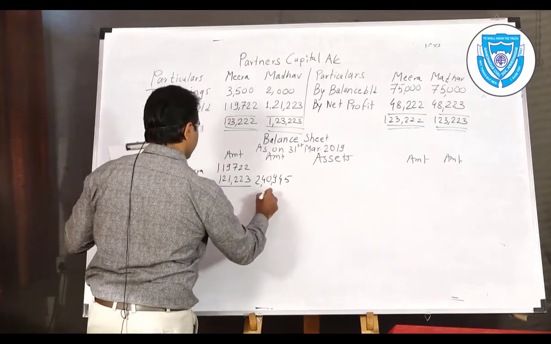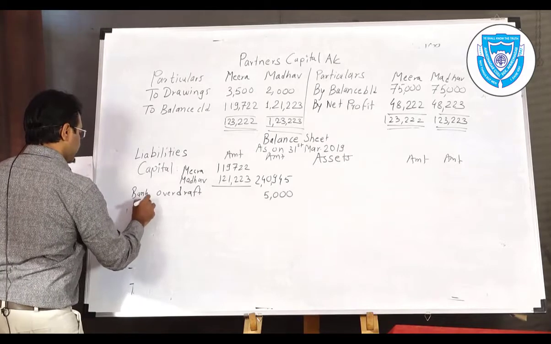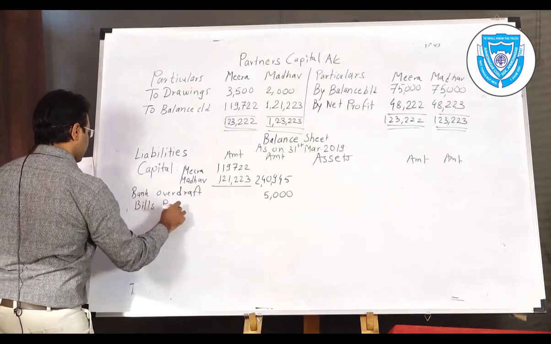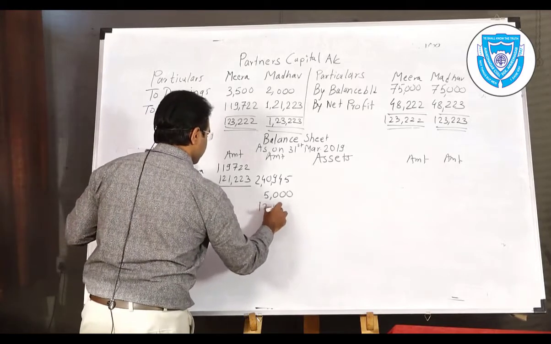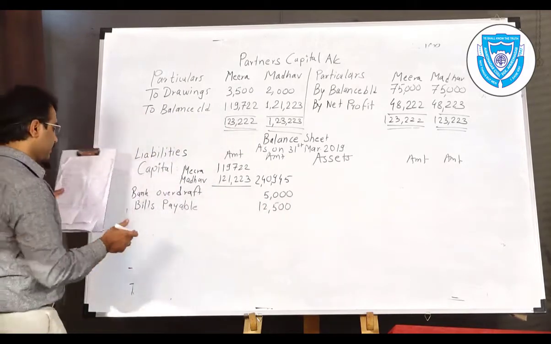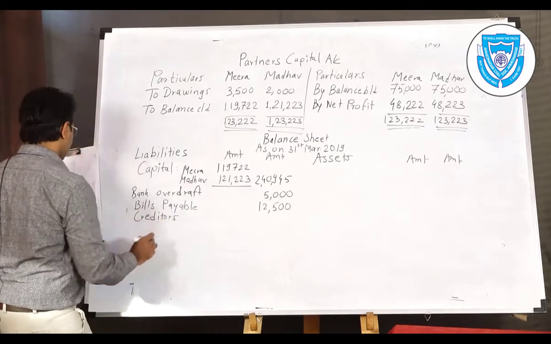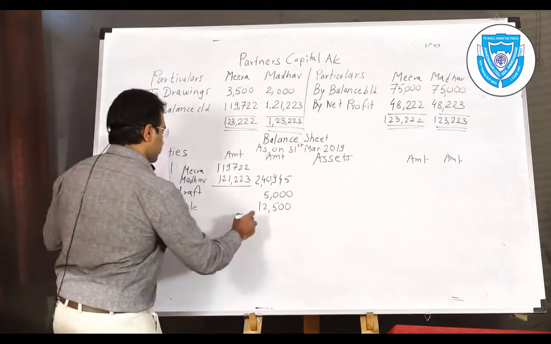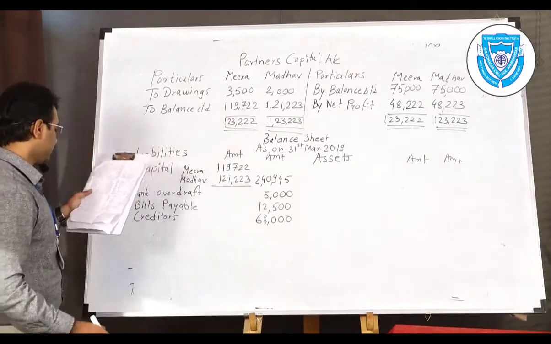Amount of bank overdraft is 5,000. Bills payable, as it is, there is no change, 12,500, no adjustment, nothing. Payment of payable or creditors is given. So as it is figure, and it will not be changed. 68,000 is the figure of creditors.